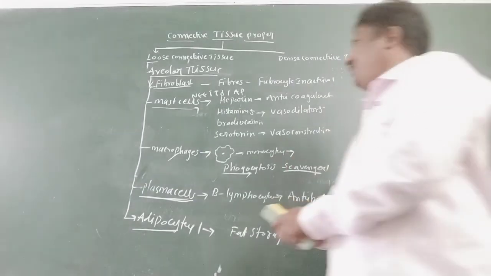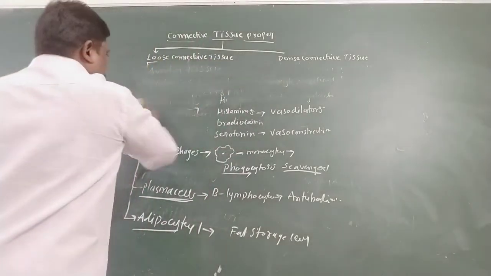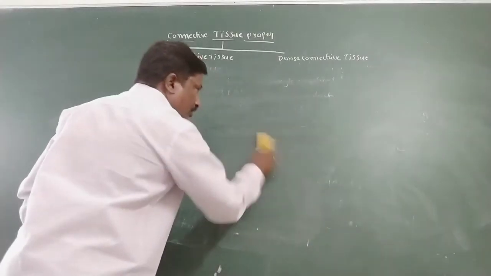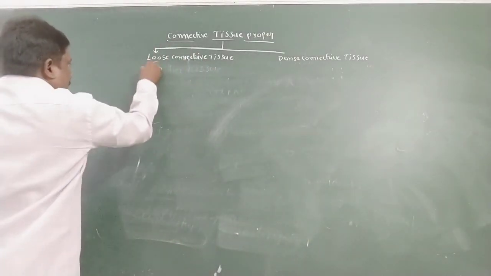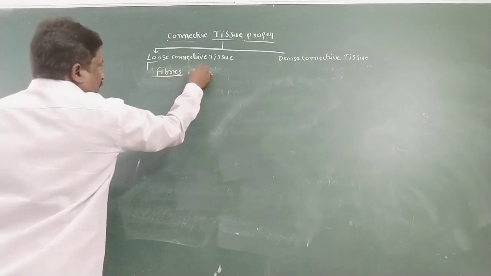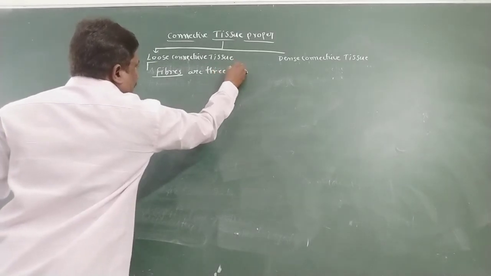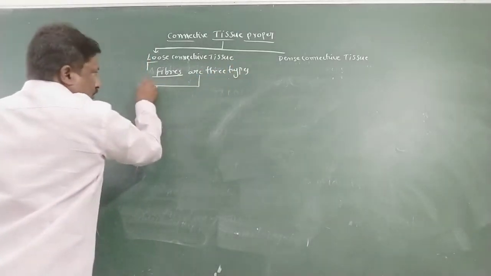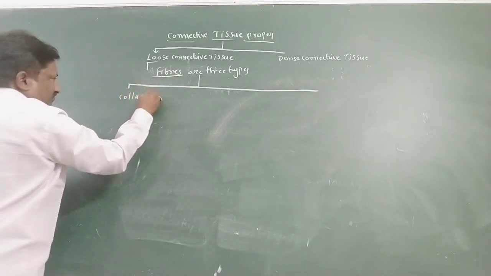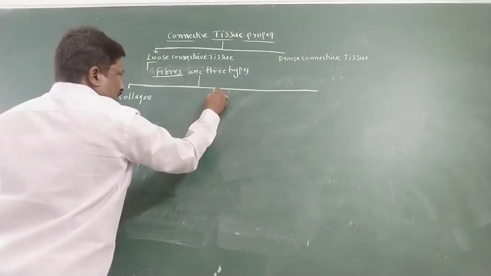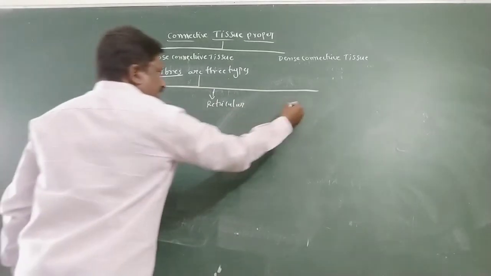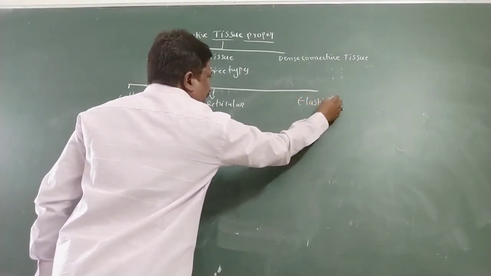So areolar tissue consists of various types of fibers. The fibers are three types: collagen fibers, reticular fibers, elastic fibers.